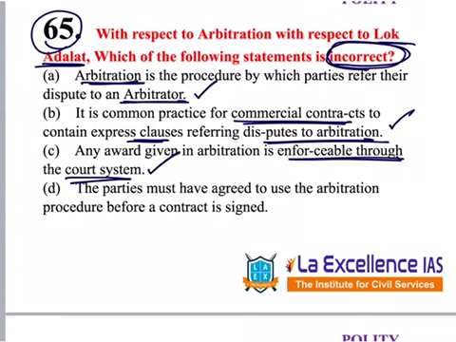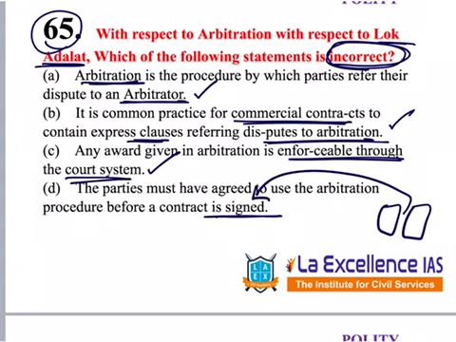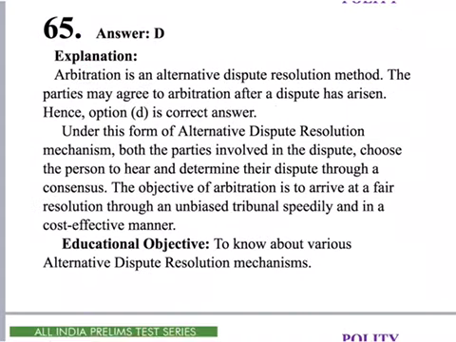Go to option D. The parties must have agreed to use the arbitration procedure before contract is signed. Need not. For example, marriage disputes. So, they need not have an agreed arbitration procedure before the contract. So, this is not a precondition. So, this becomes incorrect. Answer is D. Here, the explanation is mentioned for this question.